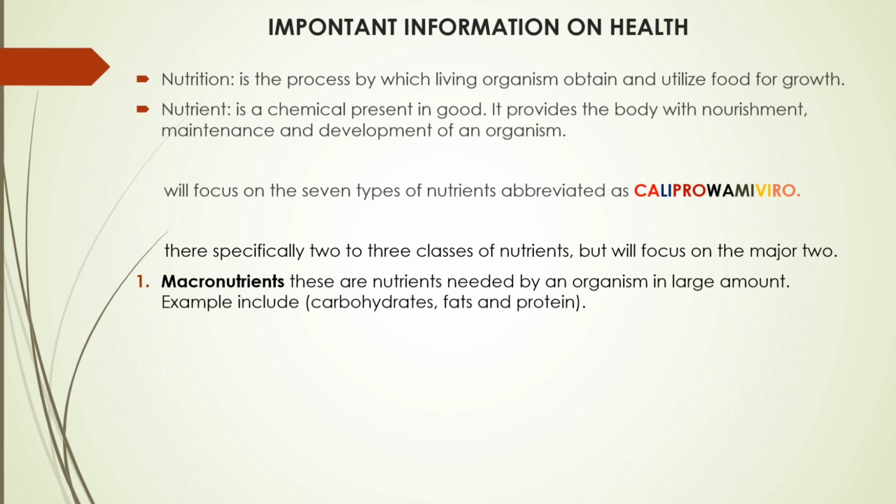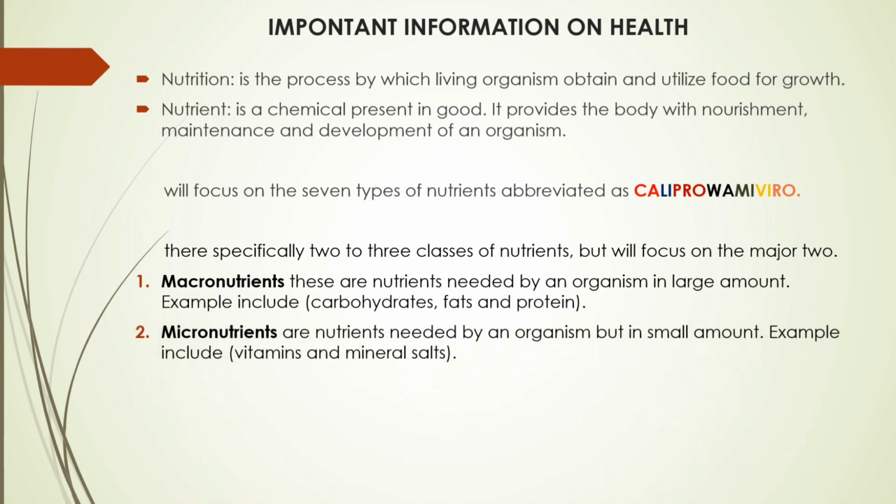These are nutrients needed by an organism in large amount. Examples include carbohydrates, fats, and protein. Another group, micronutrients. These are nutrients needed by an organism but in a small amount. Examples include vitamins and mineral salts.